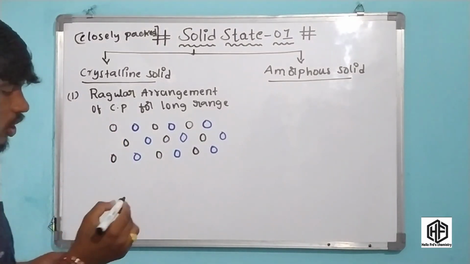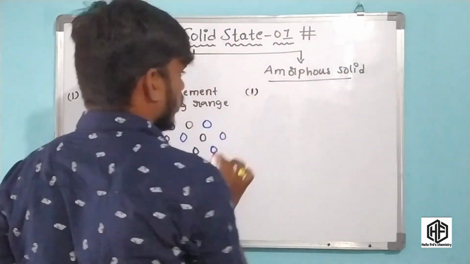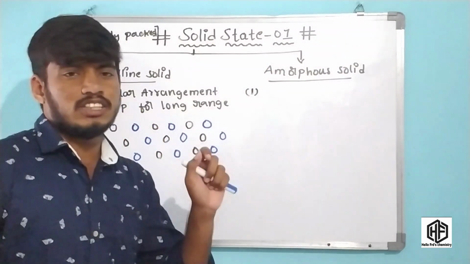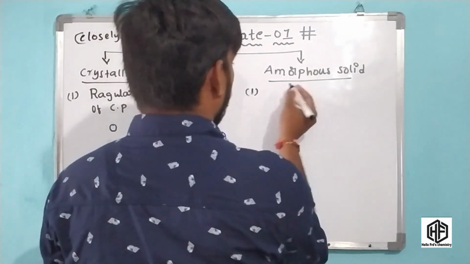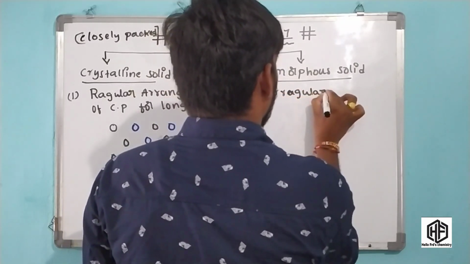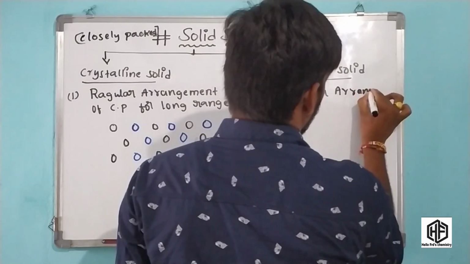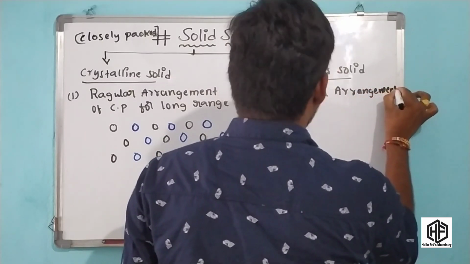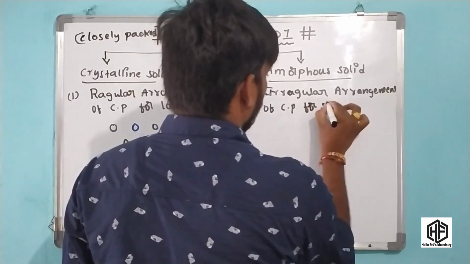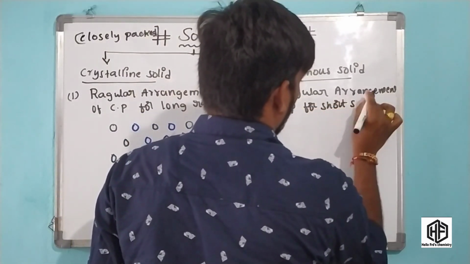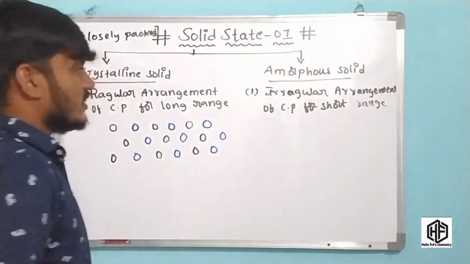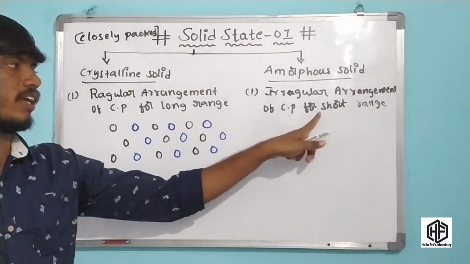But in an amorphous solid, there is an irregular arrangement of constituent particles over a short range.